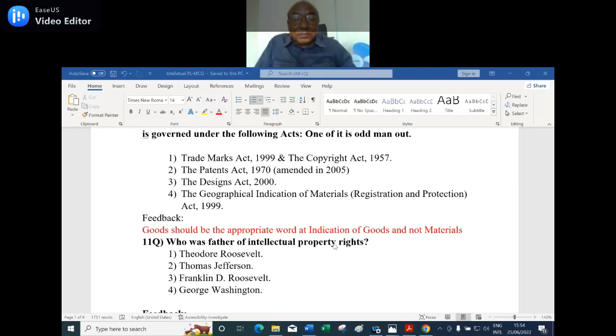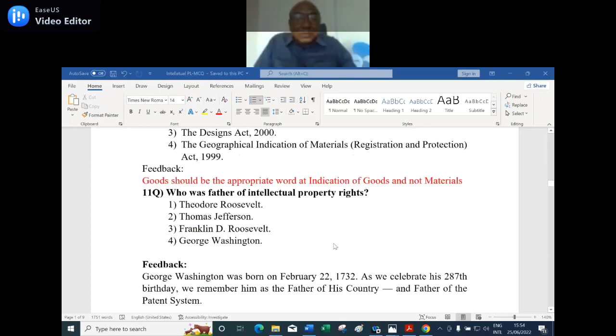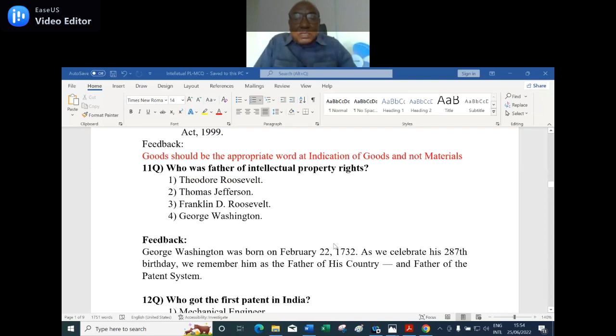Wrong. Number 1. Wrong. It is George Washington. See, George Washington was born on February 22nd, 1732. As we are celebrating his 287th birthday, we remember him as the father of his country and father of the patent system.